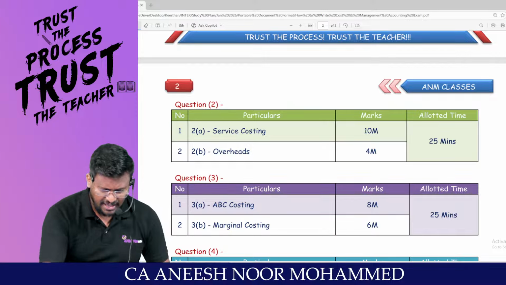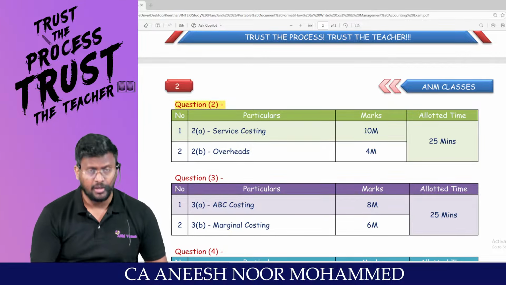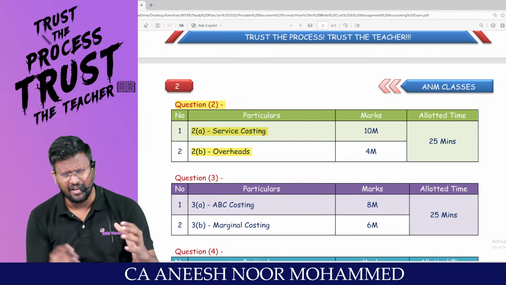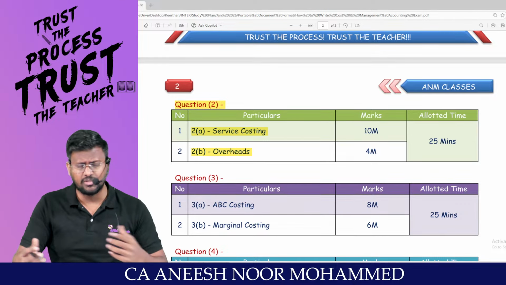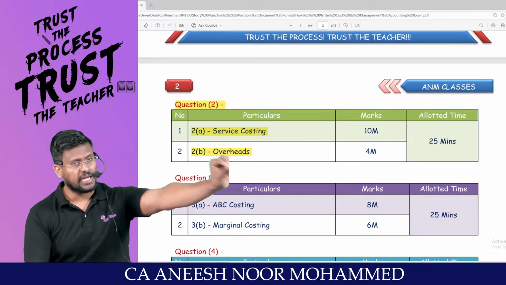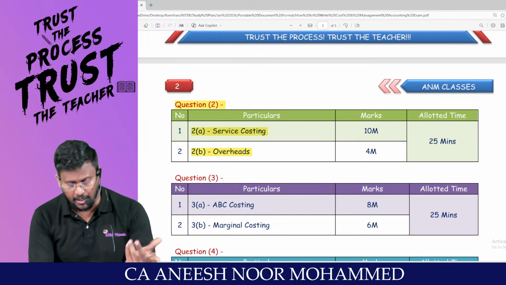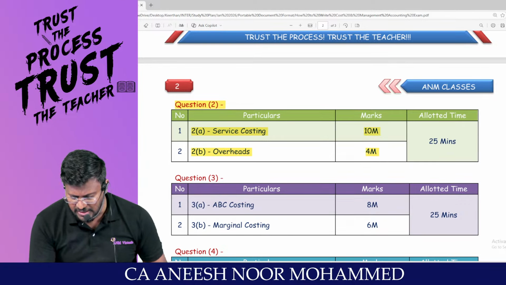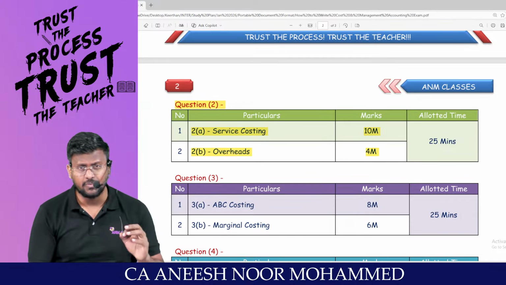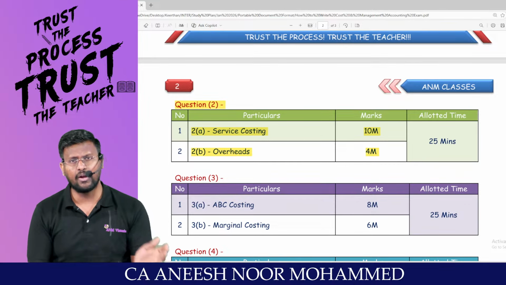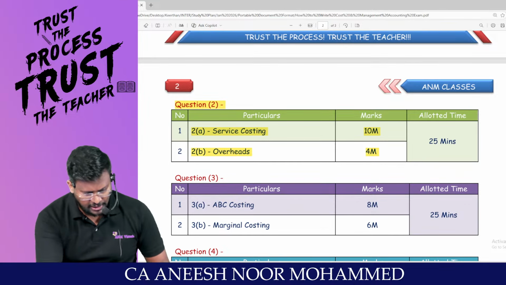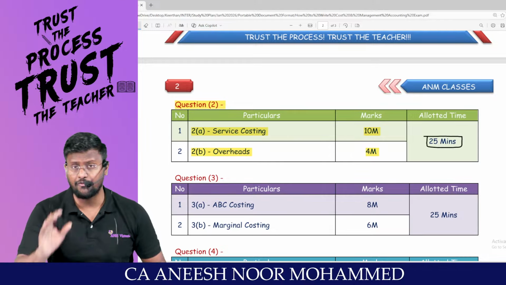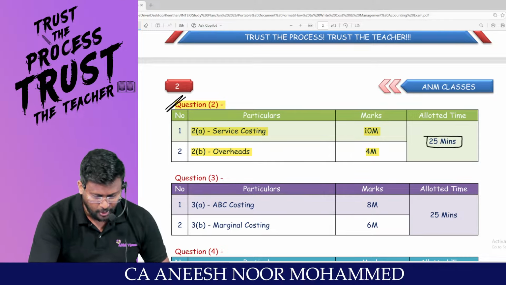If you analyze the last exam question paper, in 2A they asked for service costing, and in 2B they asked for overhead. Like that, they will be giving some combination. I'm not going to say that this chapter will come at this place, as we can't predict. What I want to say is 10 marks from service and 4 marks from overhead. That means from service a big question, and from overhead a small question. Sir, for a 14-mark question, you can allot 25 to 30 minutes for 1 question.